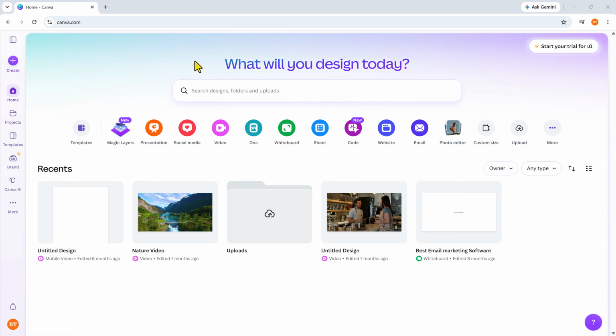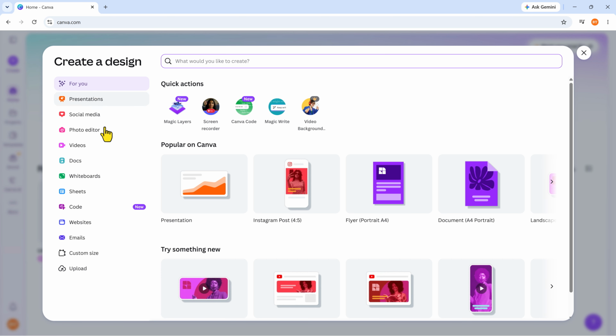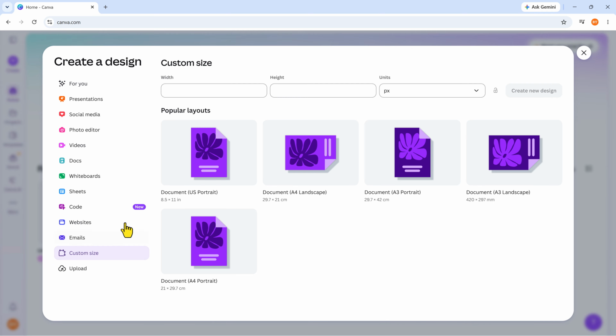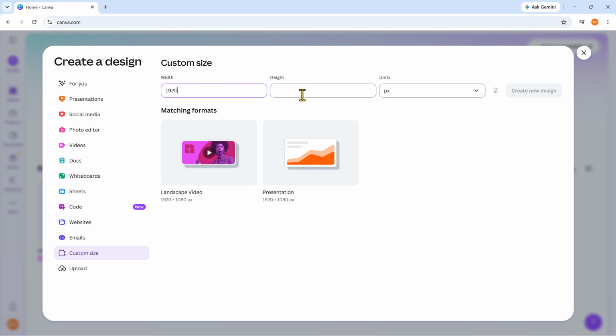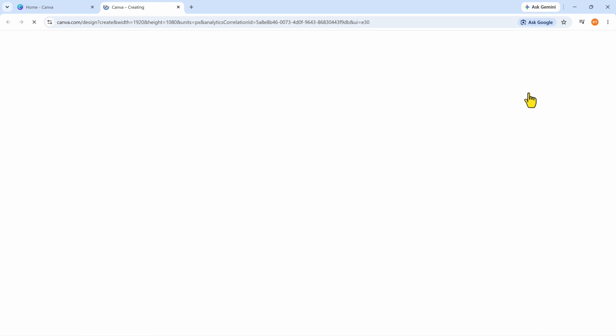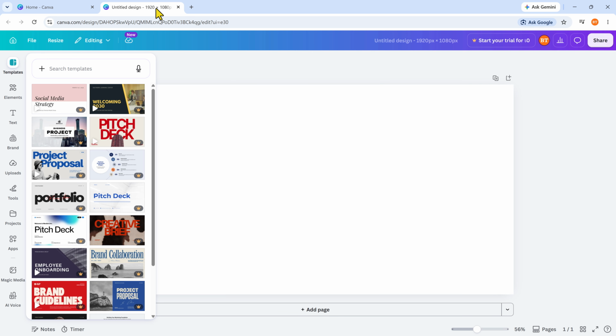Well friends, first of all create a project. Here you can see create button, just click on it and I'm going to select custom size. Just click custom size and here enter 1920 and for height 1080 and the unit is pixel and click this button create new design and it will open in a new tab.